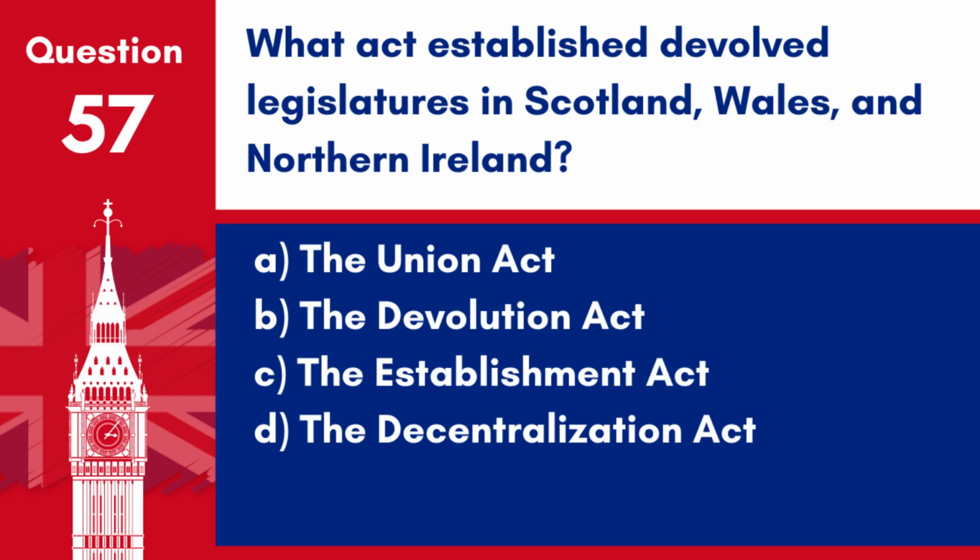Question 57. What Act established devolved legislatures in Scotland, Wales, and Northern Ireland? A. The Union Act. B. The Devolution Act. C. The Establishment Act. D. The Decentralisation Act. Answer: B. The Devolution Act. Devolved legislatures in Scotland, Wales, and Northern Ireland were established under the Devolution Act.